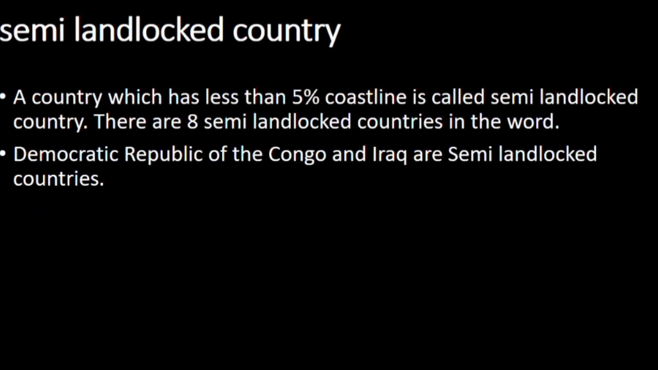Semi-landlocked country. A country which has less than 5% coastline is called a semi-landlocked country. There are 8 semi-landlocked countries in the world. Democratic Republic of the Congo and Iraq are semi-landlocked countries.